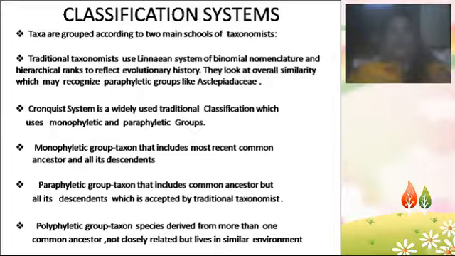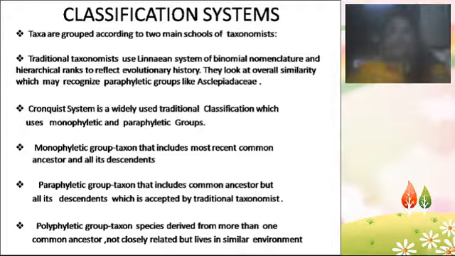Monophyletic group means only one common ancestor will be there for all the descendants. That is the monophyletic group. For example, suppose 100 plants are there. If those 100 plants are descendants, originated from a single plant, that type of group is known as a monophyletic group. Paraphyletic groups means, suppose the plants at the same level have 10 or 15 parent plants, that is known as a paraphyletic group.